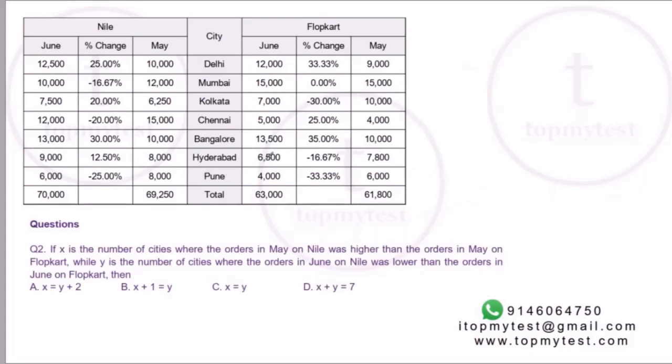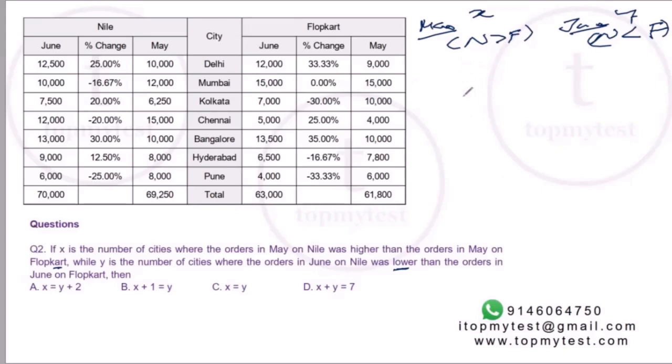And question number 2, which was the last one left over, right? If X is the number of cities where the orders in May on Nile was higher than the orders in May on Flopkart. Okay. So X is where May, Nile is more than Flopkart. While Y is the number of cities where the orders in June on Nile was lower than the orders in June on Flopkart. So Y is for June, right? Nile has to be less than Flopkart. What is the relation between X and Y? So X is equal to Y plus 2, X plus 1 is equal to Y, Y is equal to X, X plus Y is equal to 4.